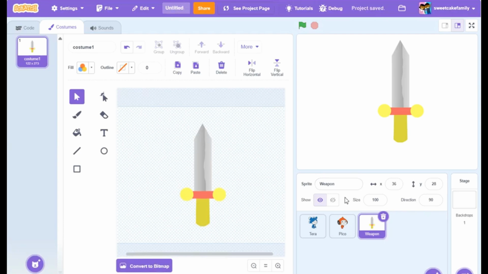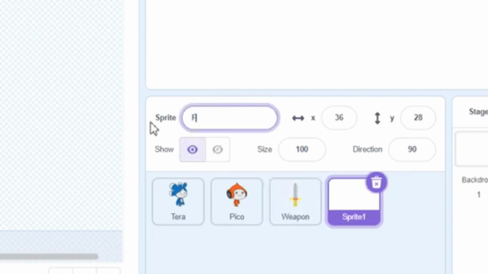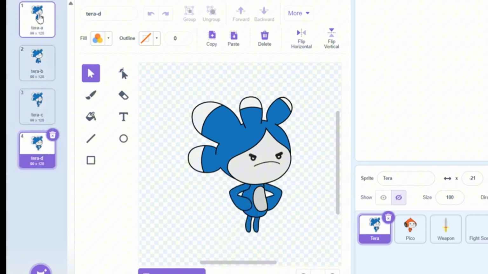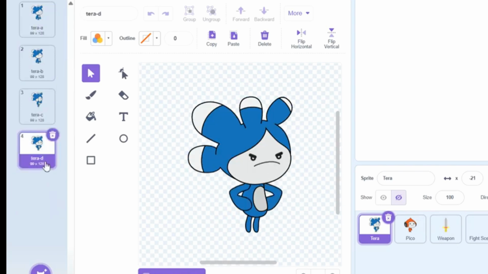So now that we have our main central characters and object for both of them, we can actually make the actual fight scene sprite. So you could do it like this. You can call it fight scene if you want to, or Terra vs. Pico, but for the sake of this tutorial, I'm going to call it fight scene. Now let's adjust Terra's angry costume. Or if you like, you can use the happy costume if you want, but to make it look like a more serious fight, I'm going to choose the angry costume instead.